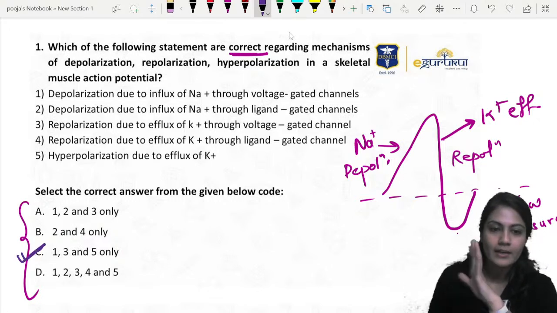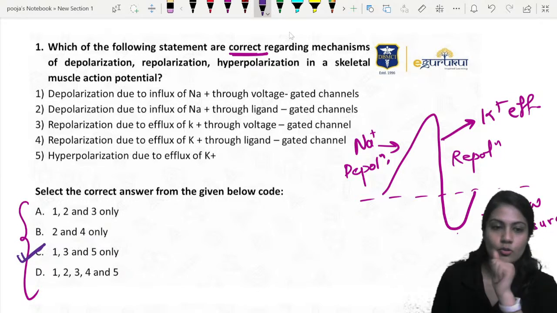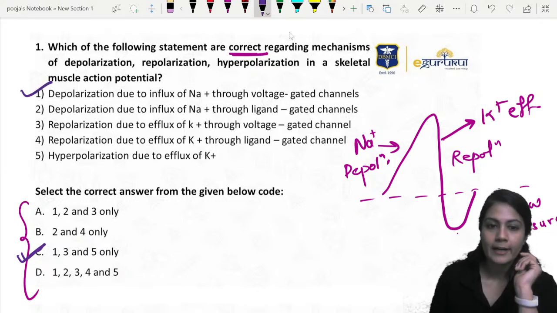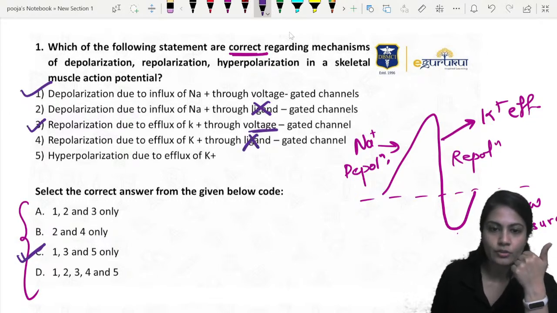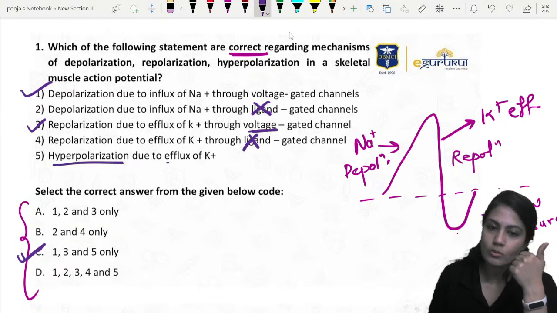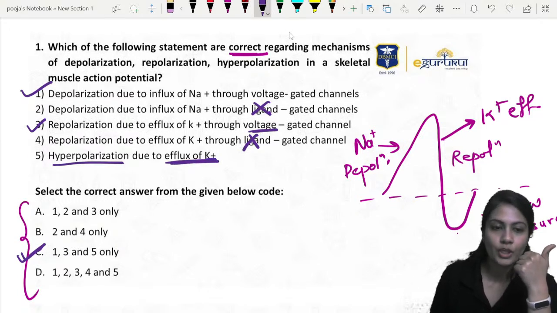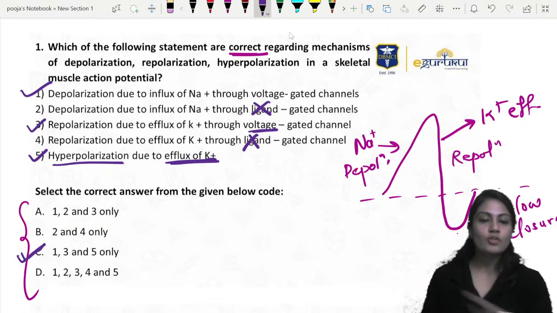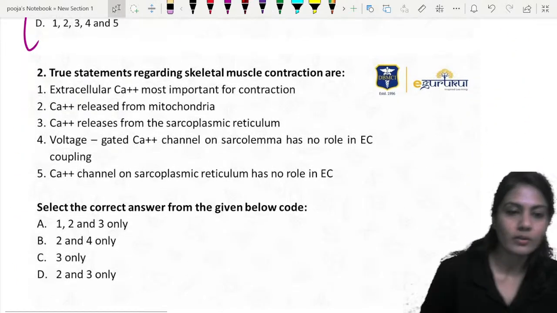The answer over here is C. Let's see. Depolarization due to influx of sodium, correct, right? Depolarization due to influx of sodium to the ligand, wrong, right? Then repolarization is due to efflux, voltage. Everything that is voltage related is correct, right? Ligand, wrong. Hyperpolarization is also because of the efflux of potassium, because the potassium channels are not able to close at the proper timing.